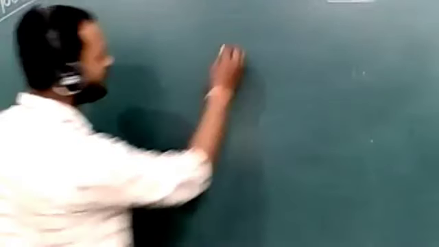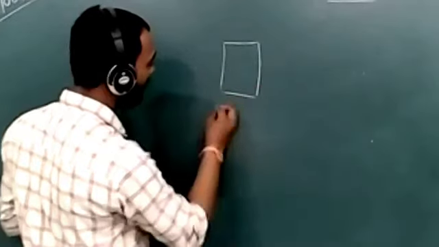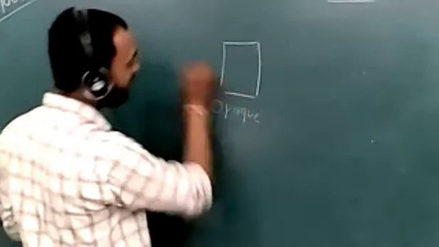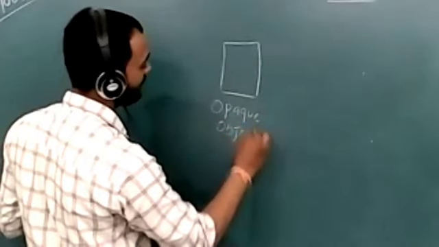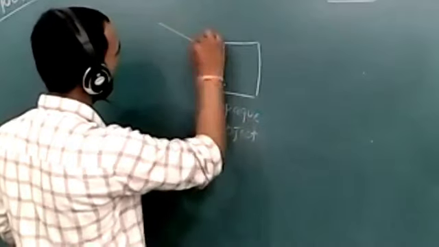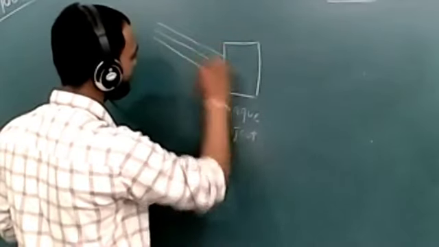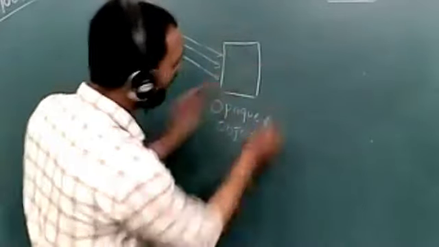See what happens when shadow is formed. There is an opaque object, and we know light cannot pass through the opaque object. When light rays fall, the light cannot pass through it, so there is a dark shadow formed here.